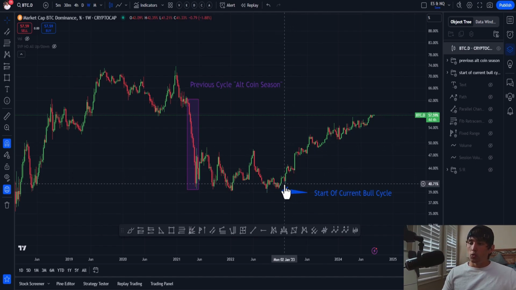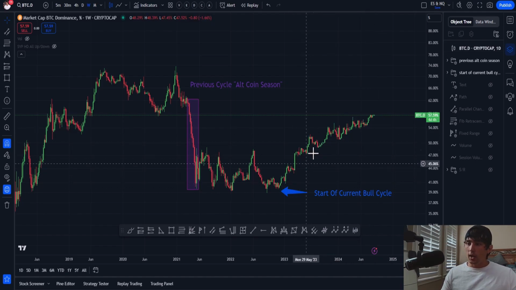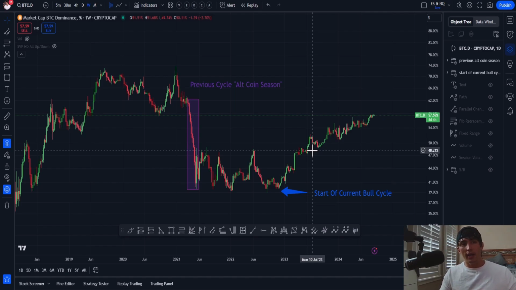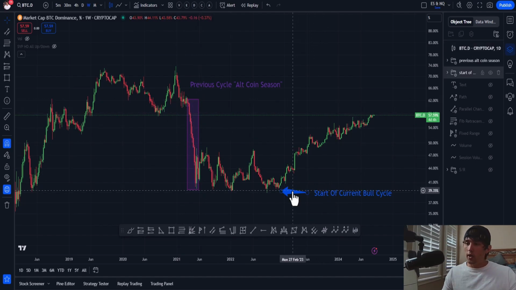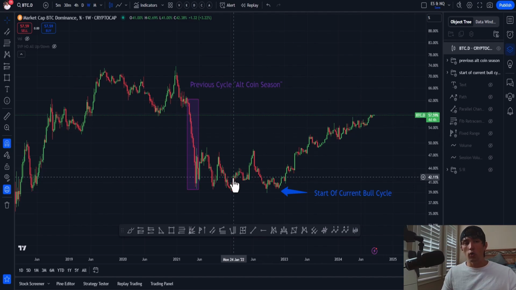And we can see, when has the altcoin season happened this bull cycle? Well, it hasn't, right? There has not been any sort of weakness on the Bitcoin dominance chart, which would tell me very obviously, we have not had the meme coin or altcoin season yet. When we do have meme coin or altcoin season, we'd see price action on this chart look similar to this, a sharp fall off. And right now it seems like we're just slowly trickling up. Bitcoin is extremely strong. Altcoins have been strong as well, and that's something to note as well, right?